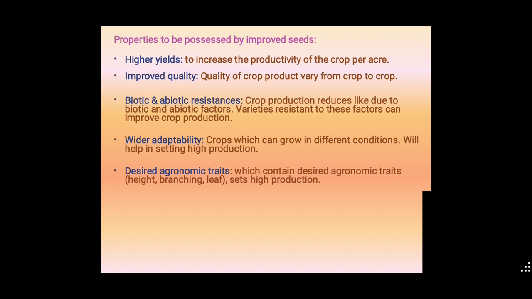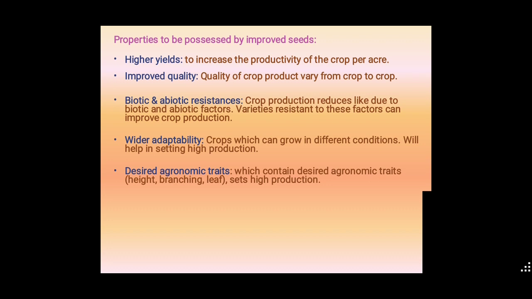Next, coming to improved quality. After using different techniques, we will get improved quality seeds or improved quality crops. The quality of crop products varies from crop to crop. Next, coming to biotic and abiotic resistance. After using these techniques, we will get crops with different resistance.